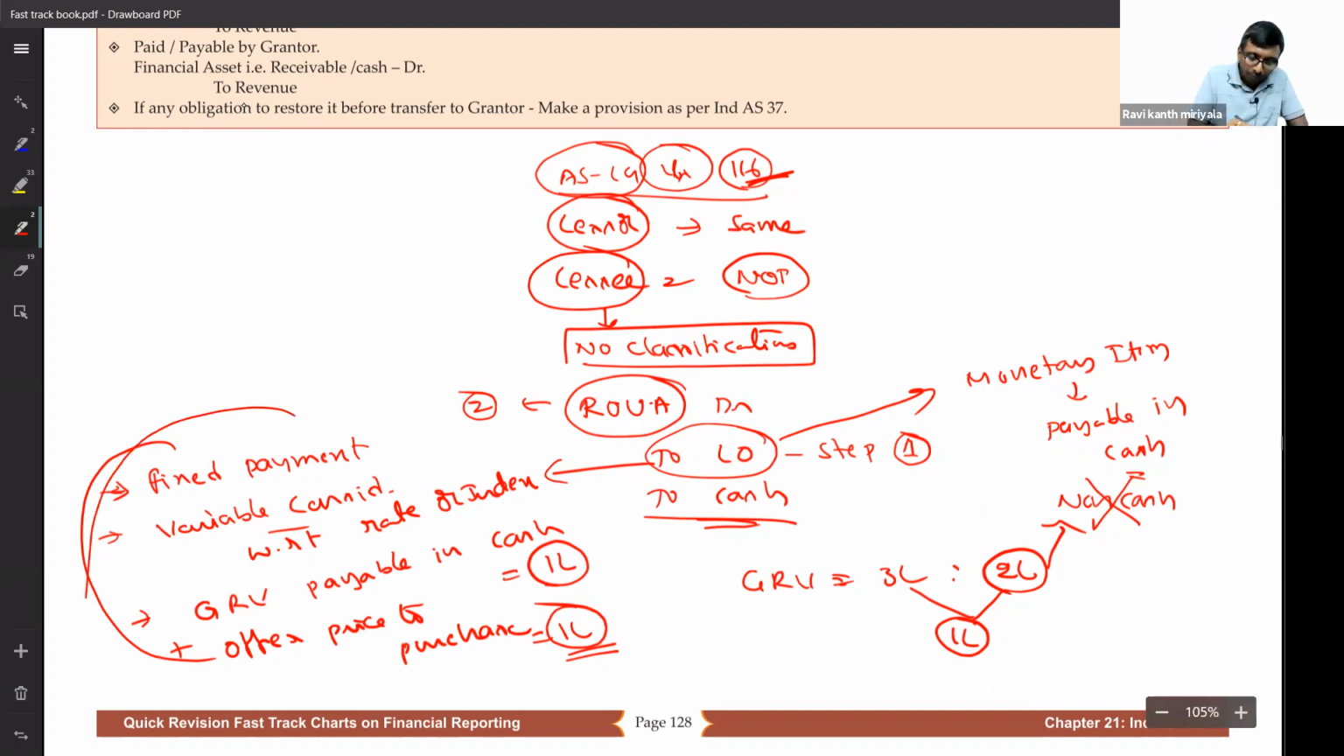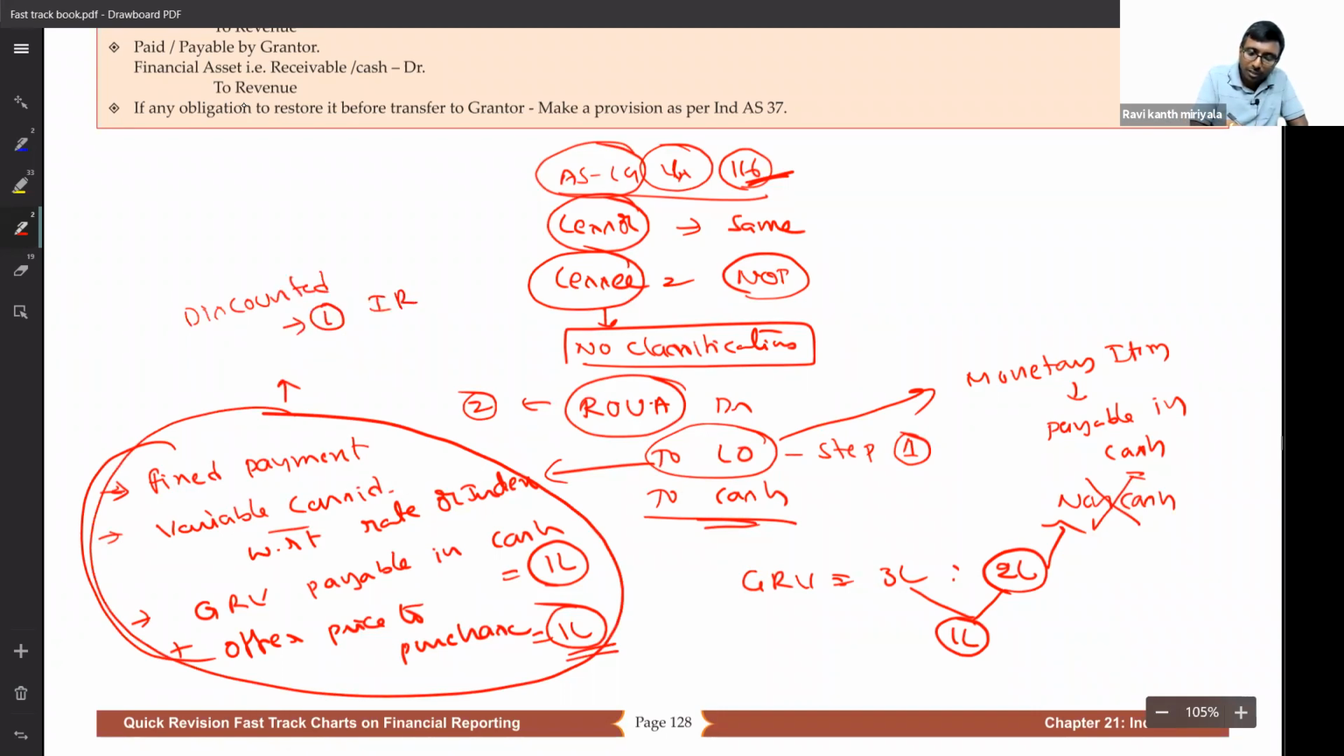What should we do? All these numbers are supposed to be discounted, because these are all future amounts. At what rates? First priority, the IRR of the lease you are supposed to consider. IRR of lease. And second priority, if the first one is not possible, I mean, sir, I don't know what it is, generally students will have doubt.